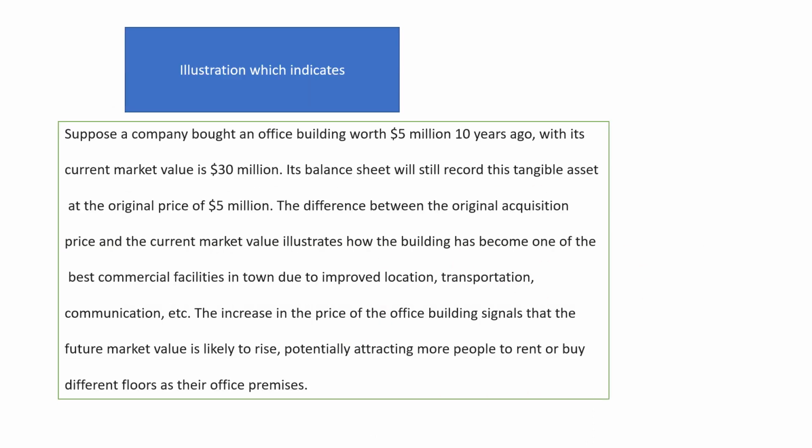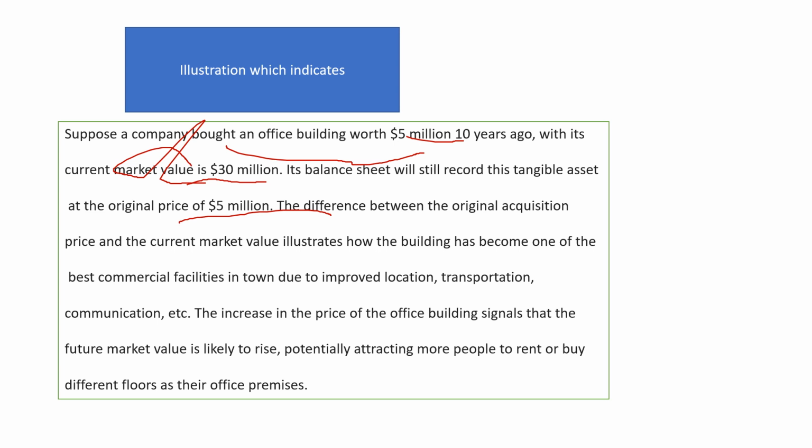Okay, so there is an example based on this. It tells you the difference between the current market price and the cost price. Now, you purchase some asset at rupees 5 million 10 years ago, but still you will find that the current market price of this asset is 30 million. That means over a period of 10 years, this price has increased to 30 million, but still we will record in the balance sheet this asset at its original price of 5 million.